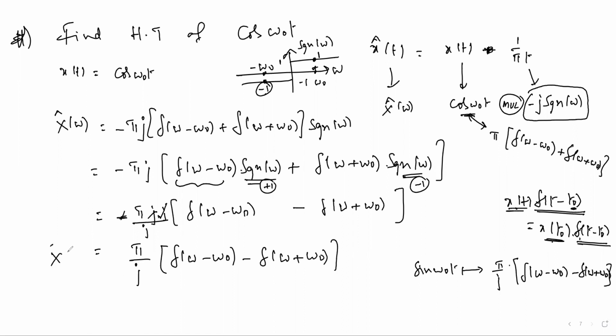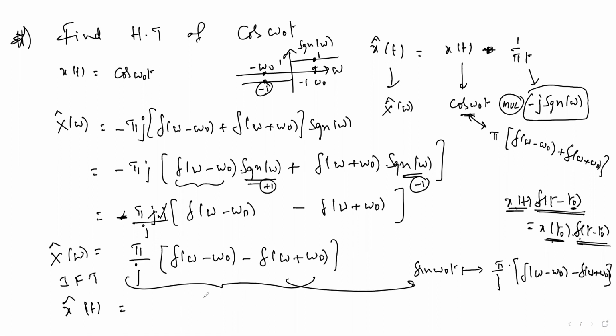This is the Fourier transform of the Hilbert transform of the function. Then if you apply the inverse Fourier transform on both sides, x hat of t is equal to the function whose Fourier transform is this, which is sin omega naught t. So what we got: the Hilbert transform of cos omega naught t is sin omega naught t.